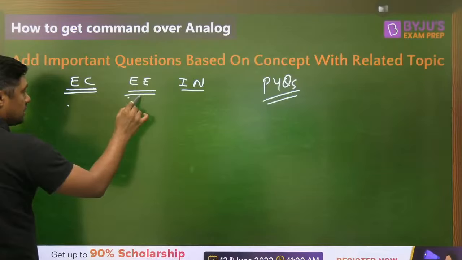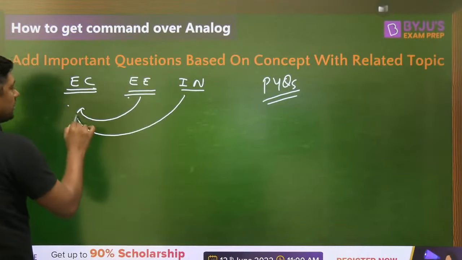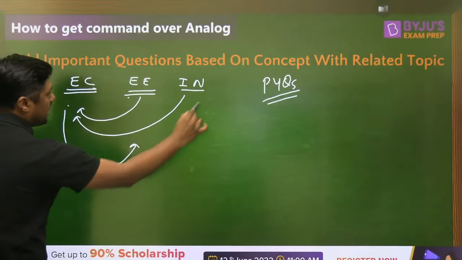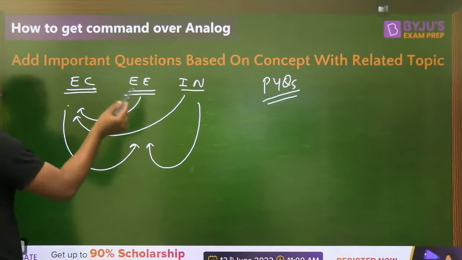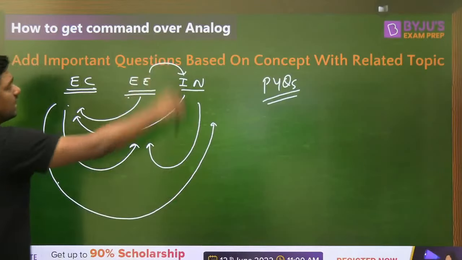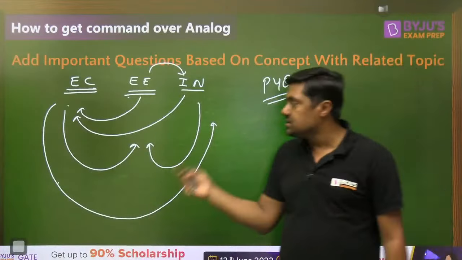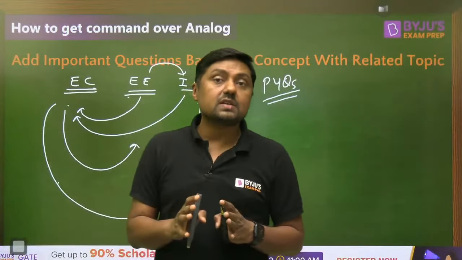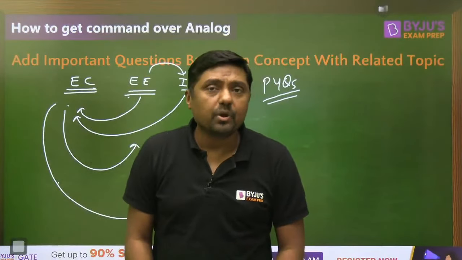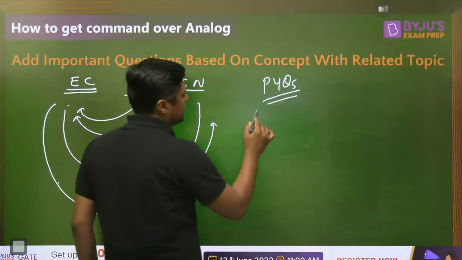Sometimes we are getting questions in electronics from the electrical branch and the instrumentation branch. Similarly, in the electrical branch, we are getting questions from electronics and instrumentation branch. Similarly, in instrumentation, we are getting questions from electronics and electrical branch. That is because network, analog, digital, control, these subjects are common in electronics, electrical and instrumentation branch. Now, if you want to solve questions, then minimum last 15 years.